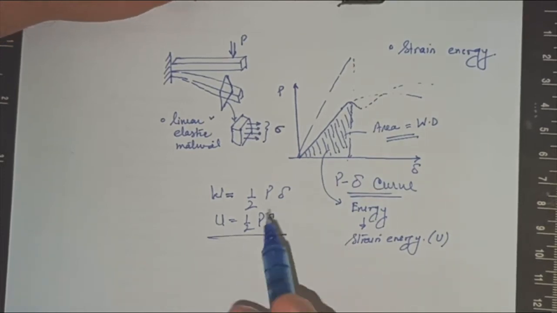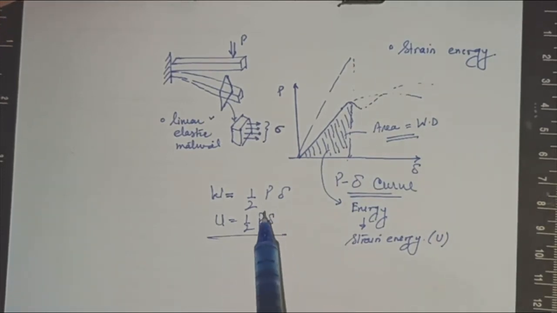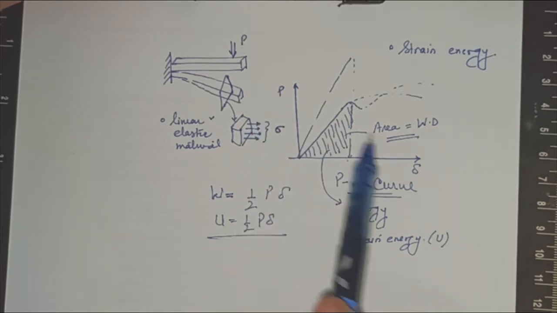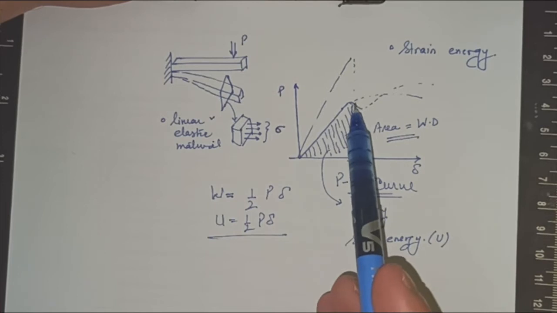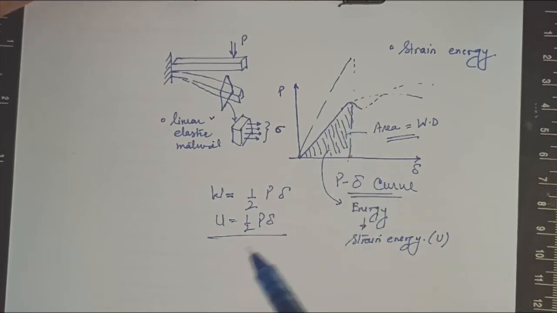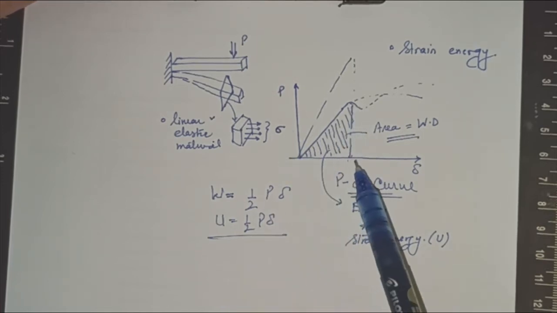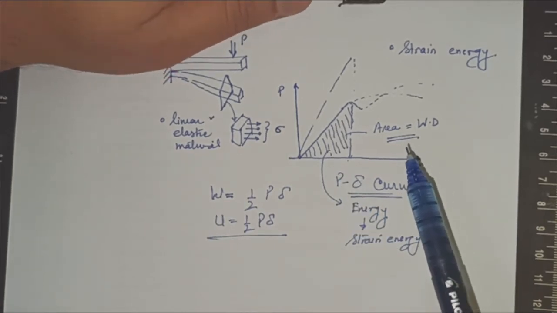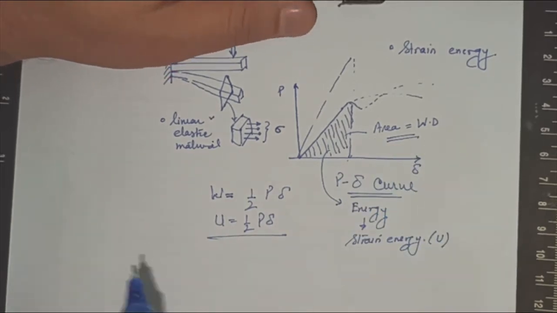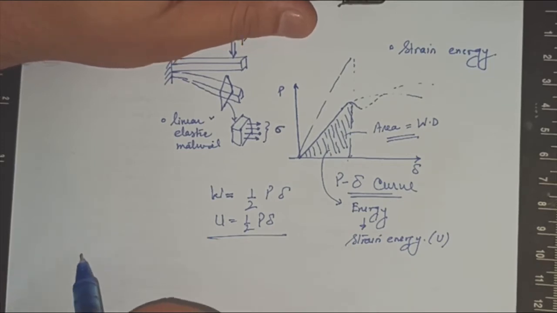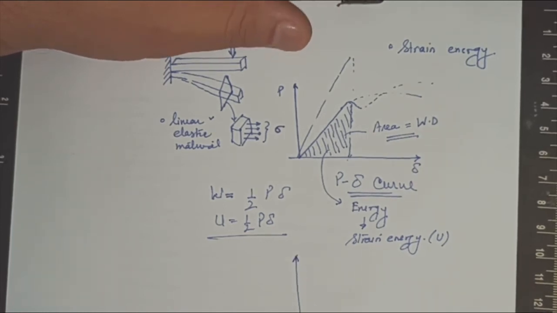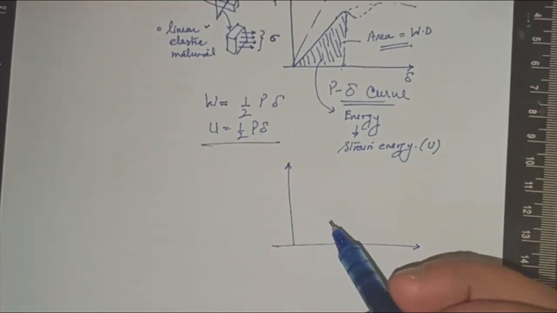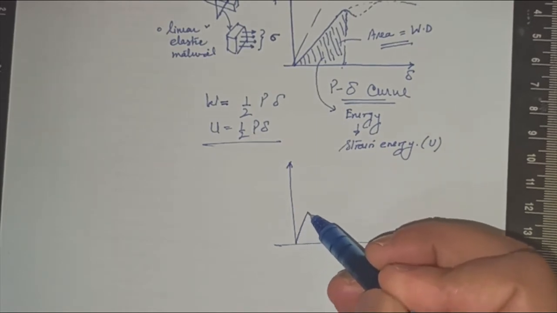Remember that this is not the standard expression of strain energy. Strain energy depends upon the way you are loading it, the way the load displacement curve is occurring. In this case it was linear, looking like a triangle, so I have taken half base into height, half P delta. However, in other cases it may be different. For example, if the material is non-linear, which it is in most cases, like some polymers, the material moves like this.